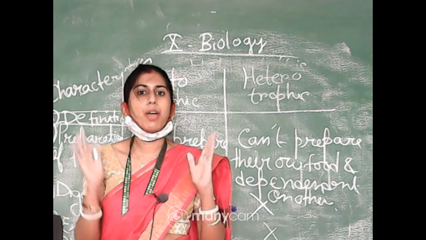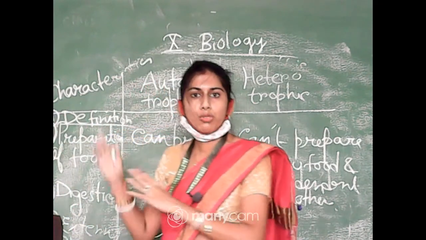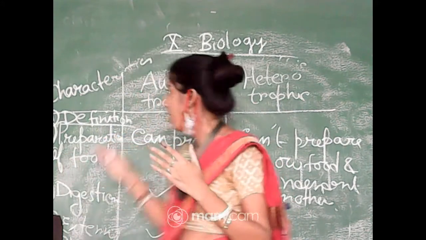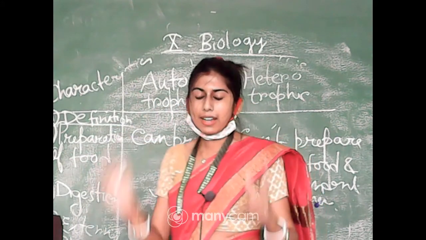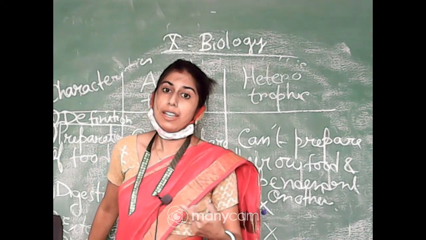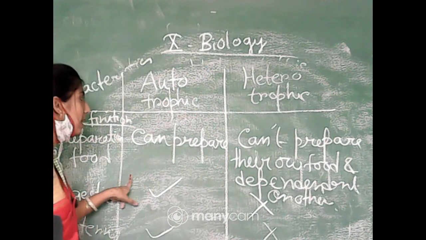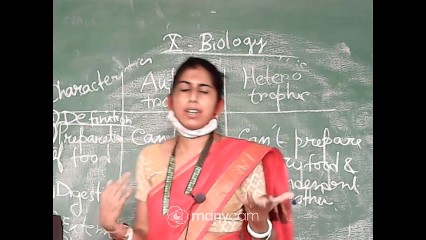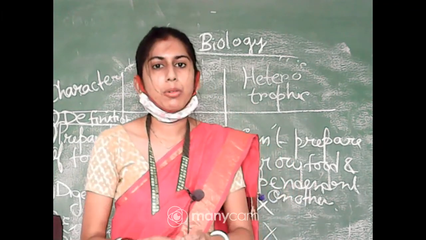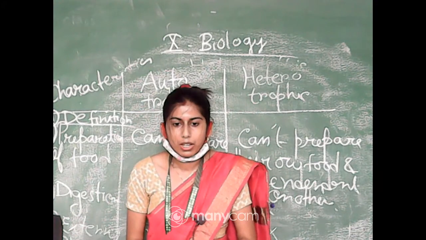First, you have to make 3 columns, one for characteristics and another 2 for whatever they will ask in your question. And first you have to write down the points, and at the end you have to mention the example. Example is a must. So what will be the example in case of autotrophy? You can write down that all green plants, cyanobacteria, and in case of heterotrophy mode of nutrition, there are huge examples. You can write down any one.